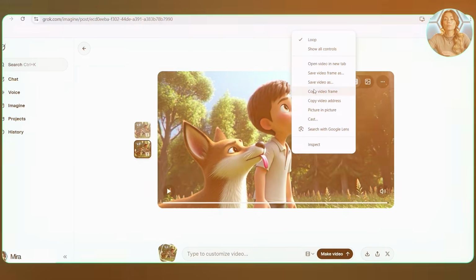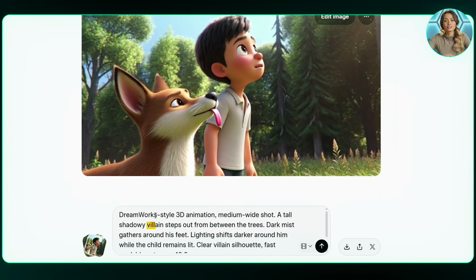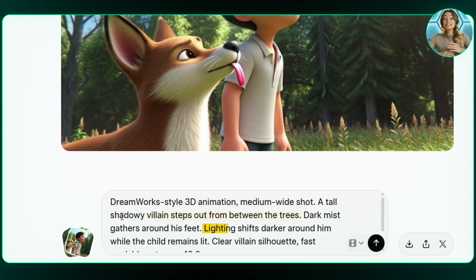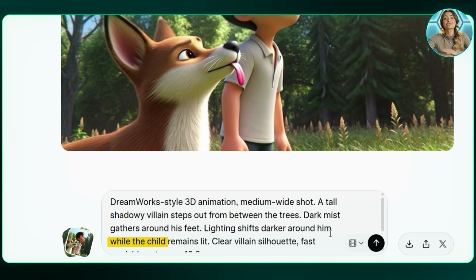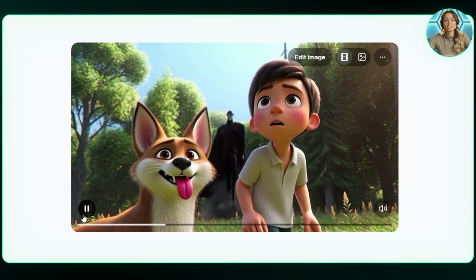I repeat this same process for the third scene in the story. I copied the last frame, pasted it as the starting image, and added the next prompt. Here, the villain steps out from the trees. The scene gets darker around him and the lighting makes it clear he's the danger while the child stays in the light. I clicked Generate and within a few seconds, the scene was ready. This is where we introduce the villain, and honestly, he turned out really great.